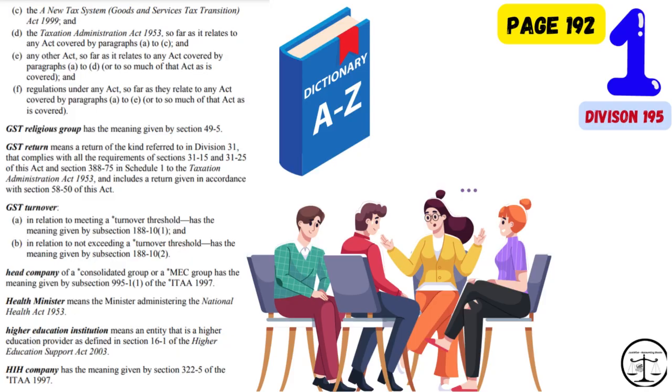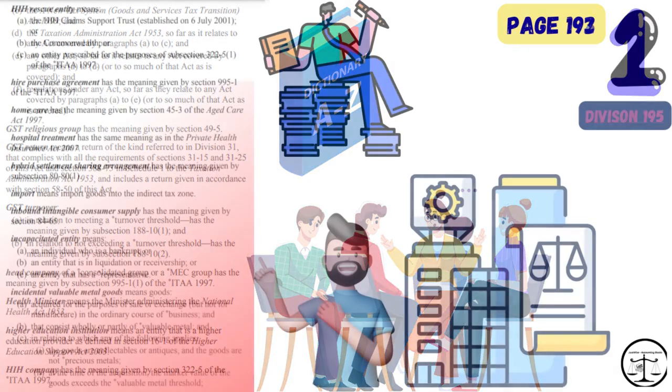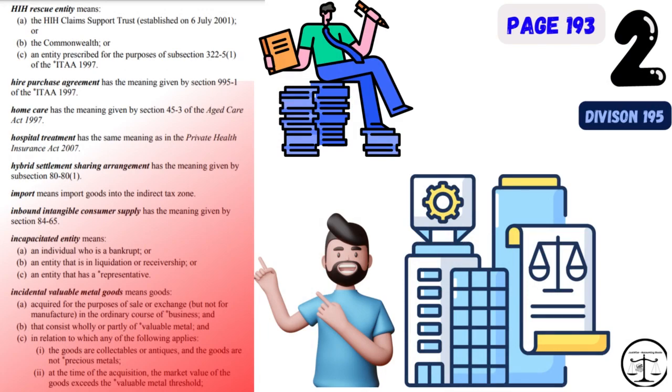Please find on page 192, word number 1. GST religious group. 2. GST return. 3. GST turnover. 4. Head company. 5. Health minister. 6. Higher education institution. 7. HIH company.